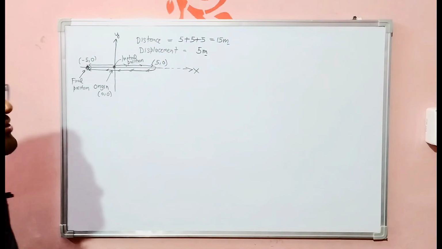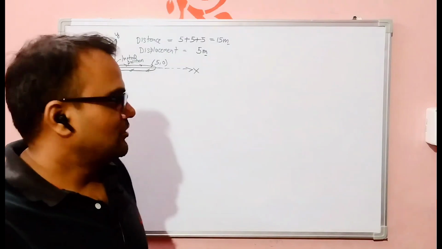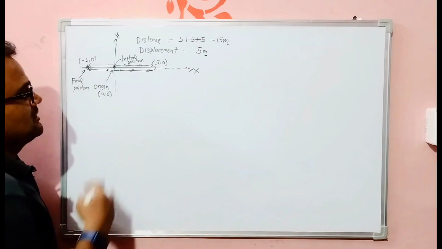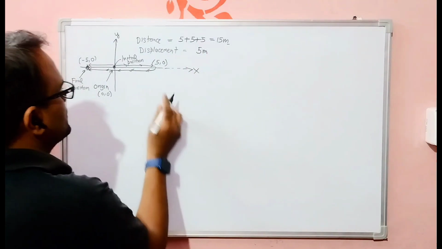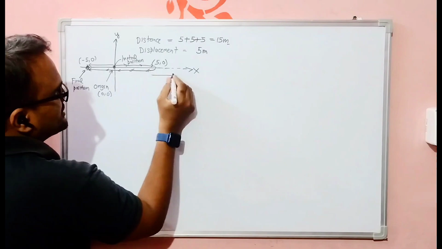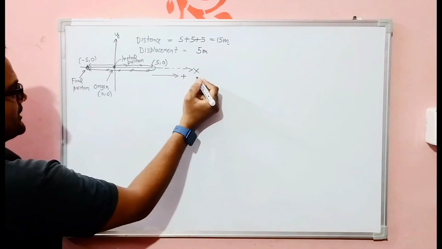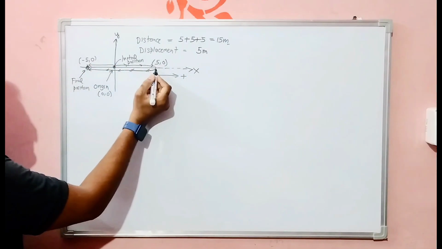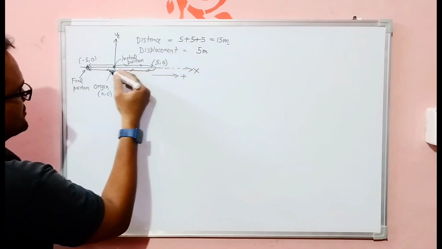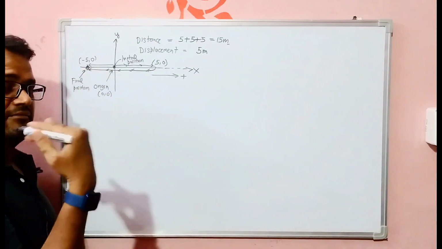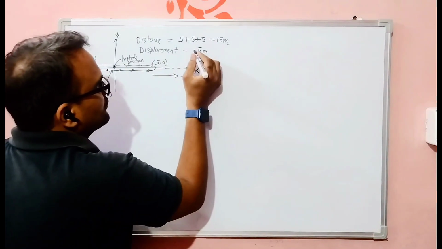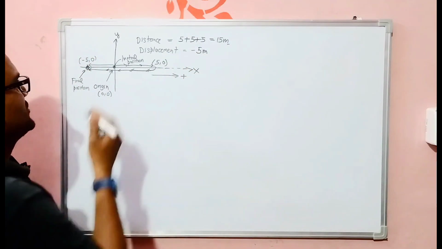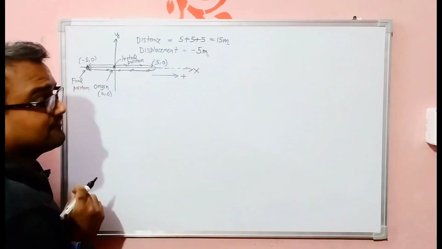Is it right? Of course not, because we already mentioned that displacement is a vector quantity and it is always associated with a sign. So here if you consider this is the positive direction, right? Initially the particle has started motion along the positive direction, and after taking a U-turn it comes back to this point in the negative direction. So in that sense I will include a negative sign with this. Is it clear? Okay, so this is minus 5 meter.